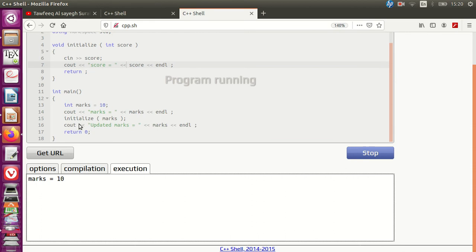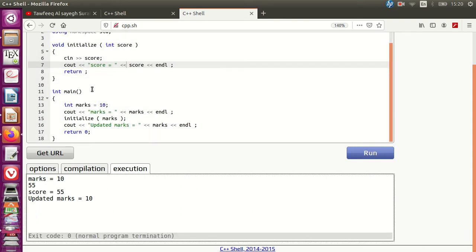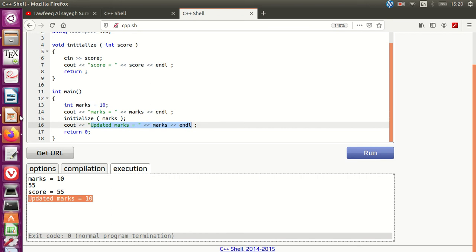So now marks have been printed 10, and now it goes to the function initialize, and here let's say I'm going to put 55 as the new marks, and I'm going to press enter, and we see that the score here was actually being stored in score, and score does possess the right value. But when it returns, because I'm not really returning anything here, we see that the updated marks remain 10. So it seems that they're not really updated. So what really happens here?